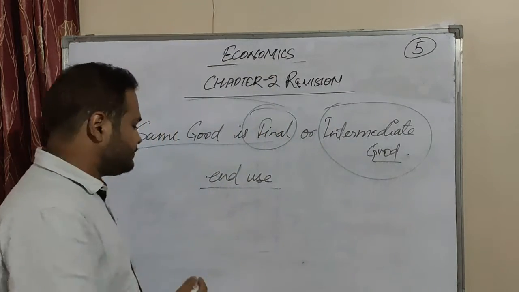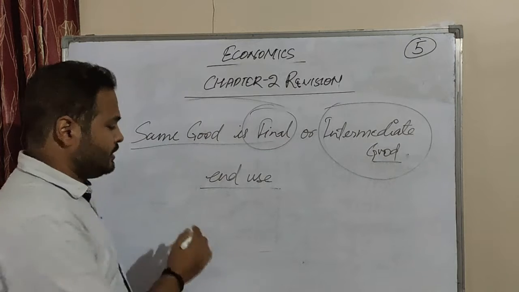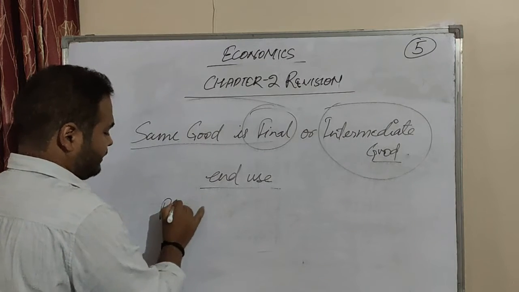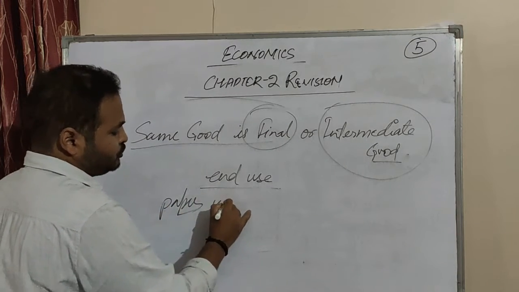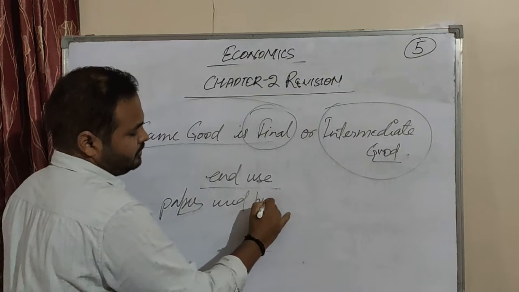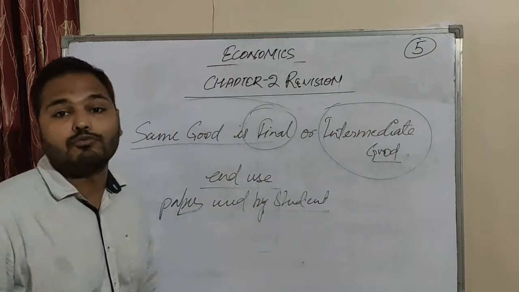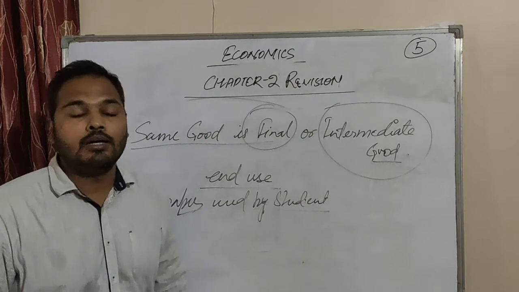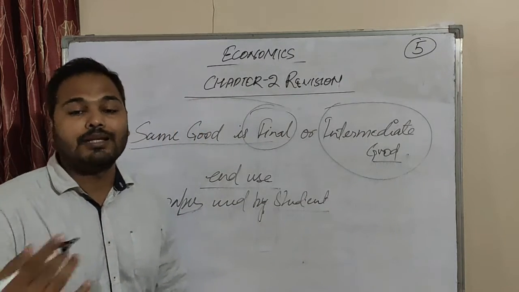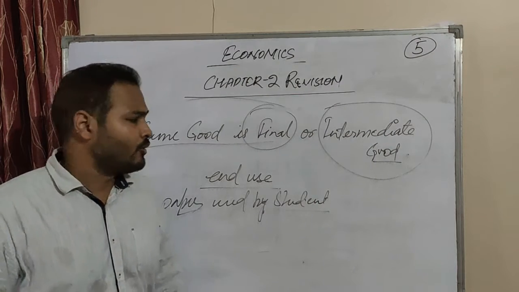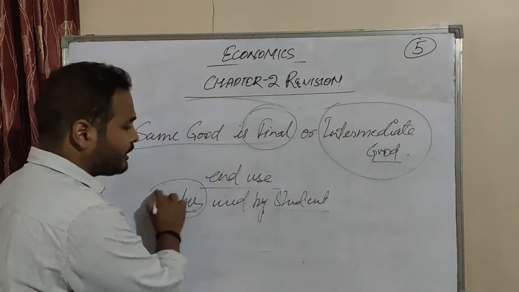Take paper. Paper used by a student is a final good, because the child is not going to produce anything with it; he will be writing on it. So that paper is a final product for the student.